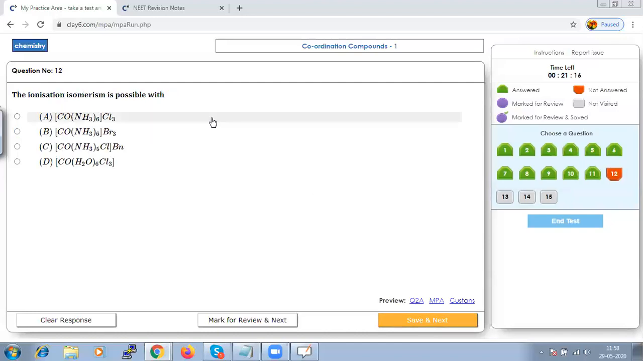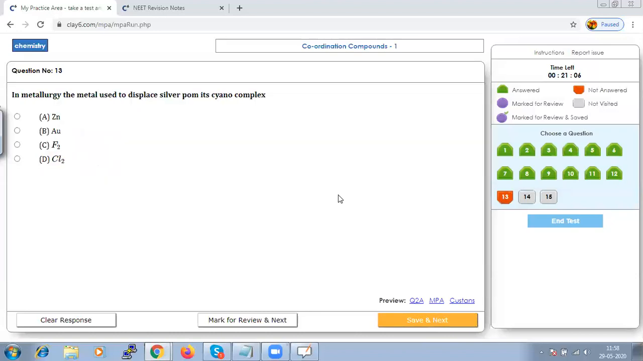The ionization isomerism is possible in which of the given options? Of course it will be possible with your [Co(NH3)5Br]SO4 type complex, option C. Let us save that and go to next.